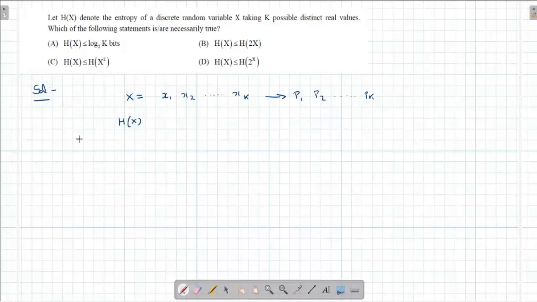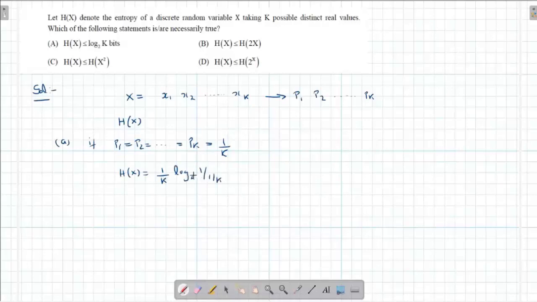Assume that for option A, if p1 is equal to p2 is equal to pk is equal to 1 over k, all equally distributed with equal probability, then h of x is going to be 1 over k log 2 of 1 over (1 by k) into k. Like this, k values will be there, and if you solve this, you will get nothing but log 2 of k.